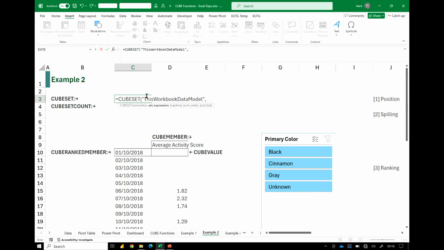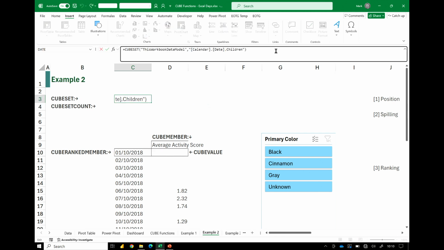And we want to get our calendar date.children. I'll close that bracket and press return. It looks like there's nothing there. It is there, you just can't see it. So let's add a caption on that called date cube.